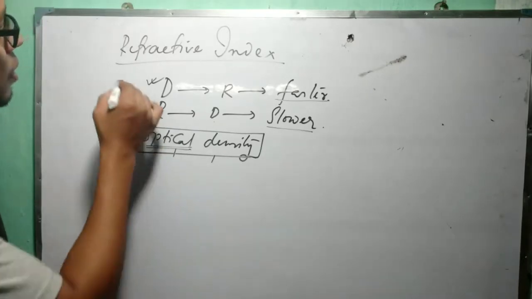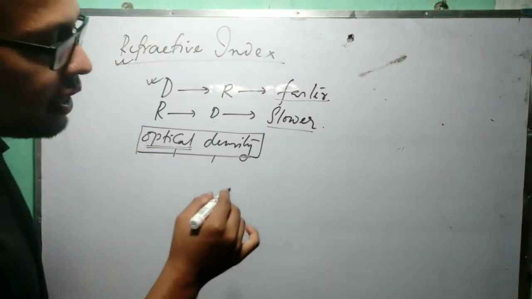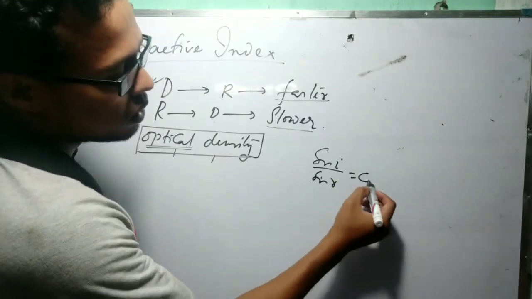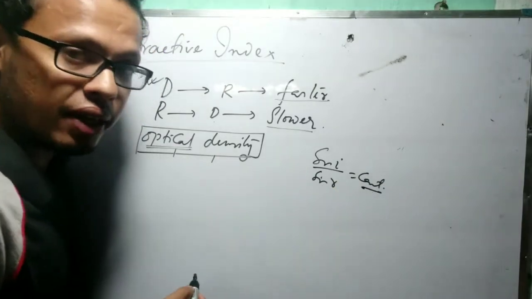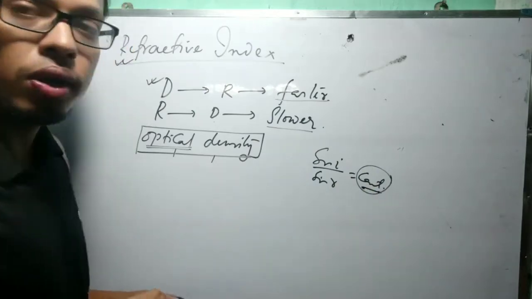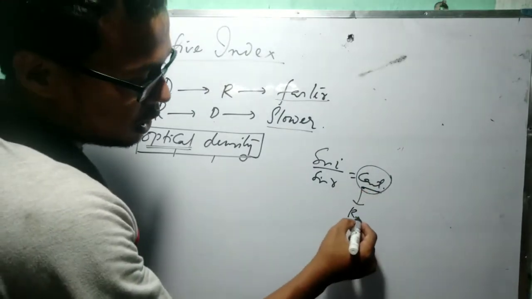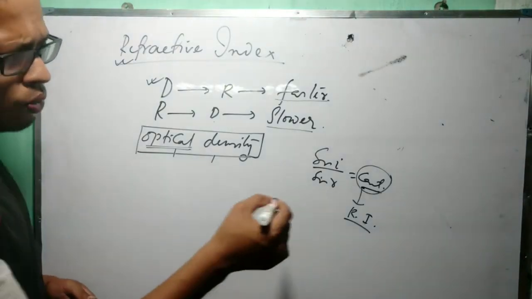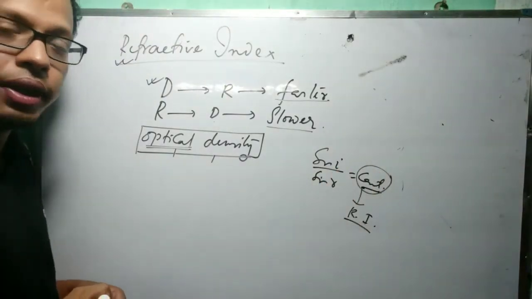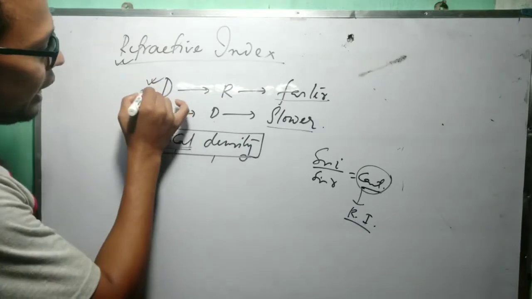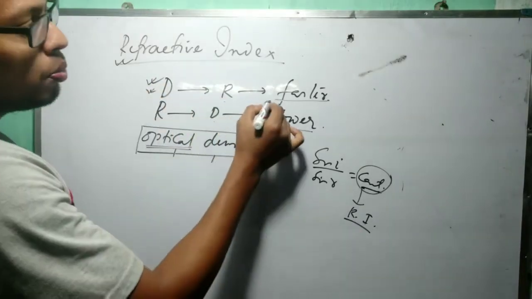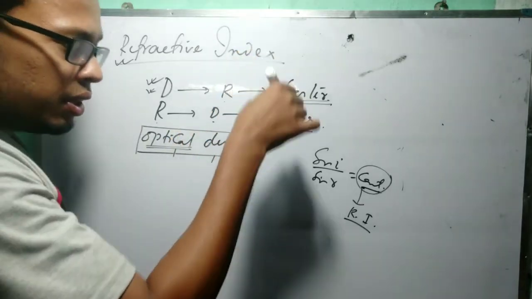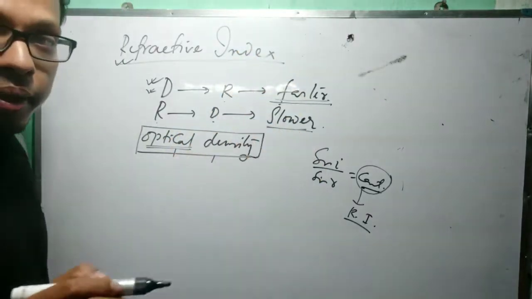Next topic is the refractive index. See, from Snell's law we have read that sine I by sine R equals a constant for a given medium, and this constant value is called the refractive index. What is the explanation of this refractive index? Listen. When the ray goes from denser to rarer, it moves faster, and when from rarer to denser, then the speed decreases. That's why I have written slower.